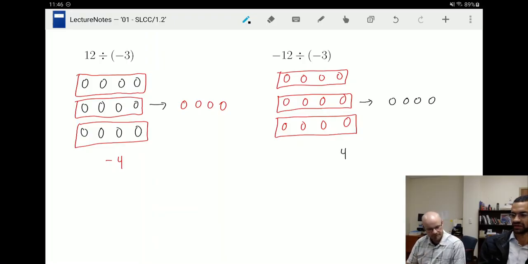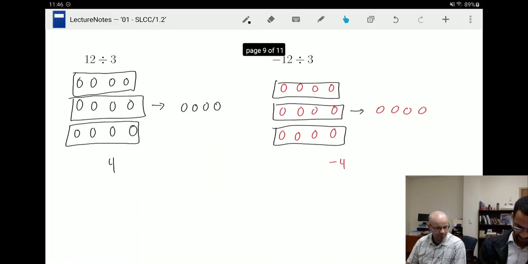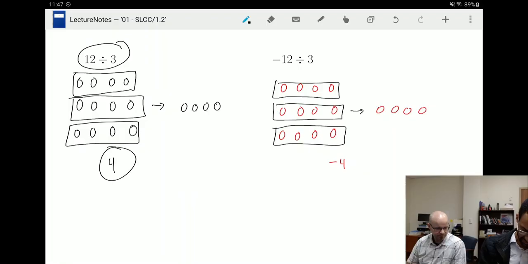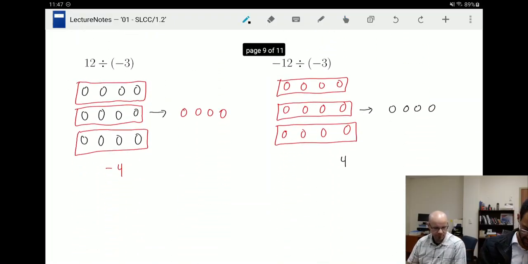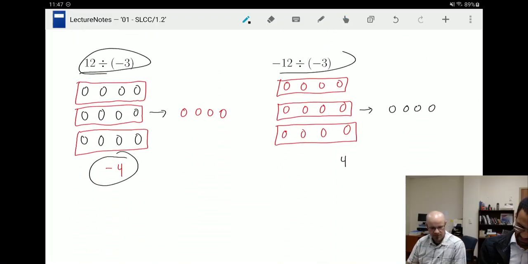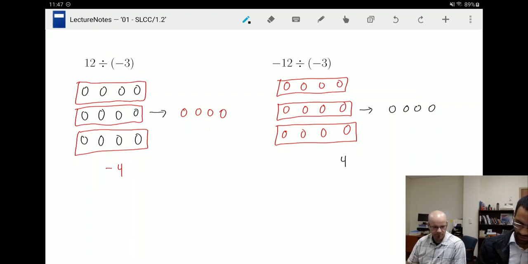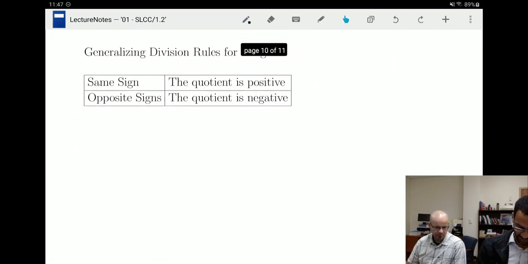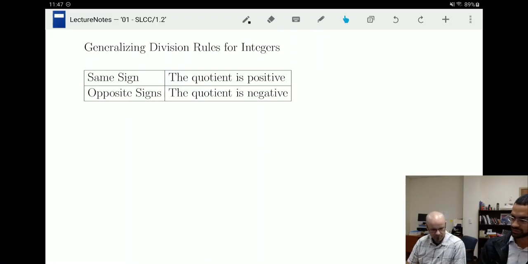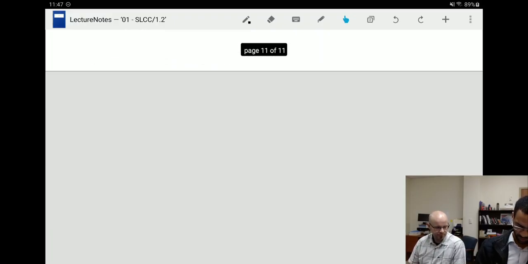+4. Right? So again, let's generalize those rules. Maybe you notice, right? Maybe you're brilliant and you noticed, well, look, positive and positive gave me a positive. Negative and positive gave me a negative. So same sign, positive, different signs, negative. Is that true? Different signs, negative. Same sign, positive. Okay, turns out, yeah, it's the same exact rules. So I wrote this as a separate line, but you could put multiplication here as well. So multiplication and division, same thing, same rules. All right. A couple more problems.